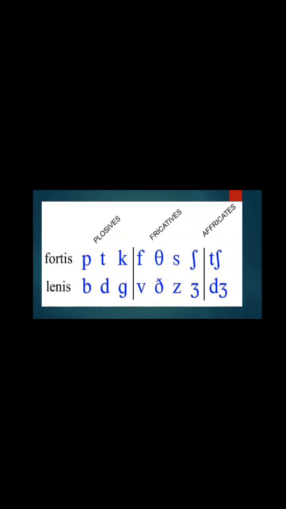Okay, here we can see an example. We have a picture, and we can notice the phonemes that are fortis and the phonemes that are lenis sounds. For example, in the case of plosives, we have 3 fortis and 3 lenis sounds. In the case of fricatives, we have 4 fortis sounds and 4 lenis sounds. And what about the affricates? In the affricates, we have just one fortis and one lenis sound.